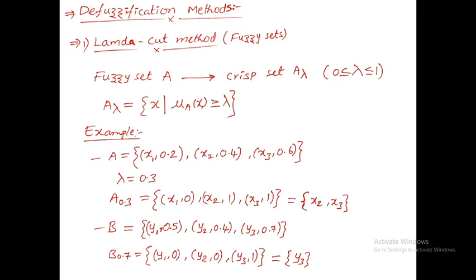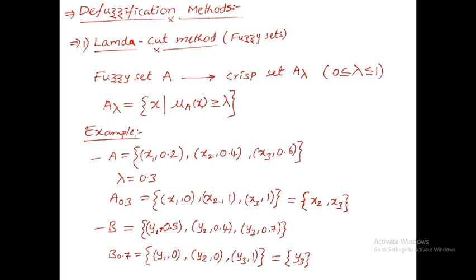In a similar way, if we take another example, let us assume B as one fuzzy set. So B is equal to {(y1, 0.5), (y2, 0.4), (y3, 0.7)}, that is, for the y1 element the fuzzy membership value is 0.5, y2 is 0.4, and y3 is 0.7.